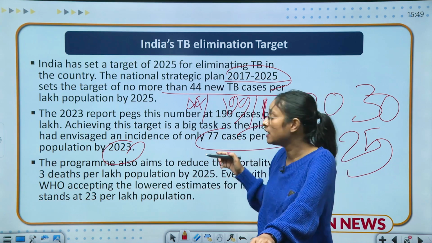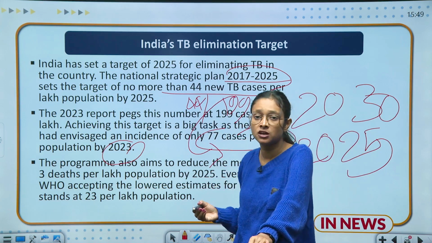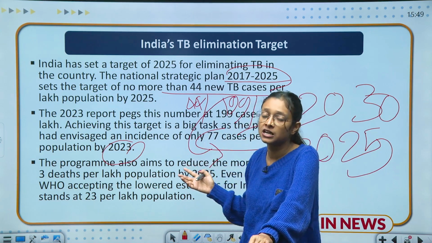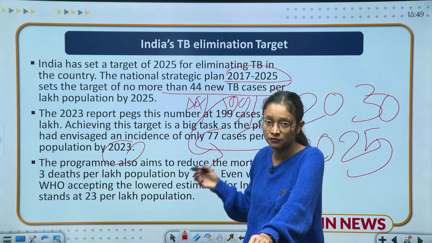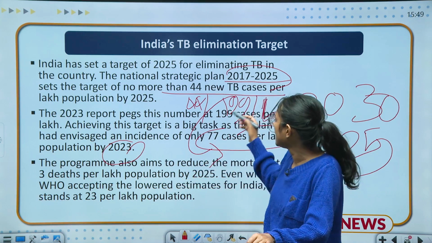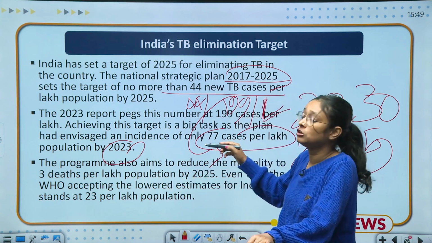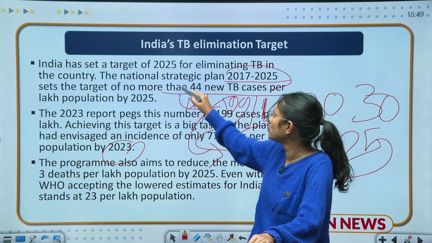It means we have to improve in this area, and this is challenging for us: in 2 years, how will we achieve this kind of target? So this is worrisome for us, that from 199 we have to reach 77, and by 2025 we have to reach 44. From 199 we have to reach 44 in 2 years.